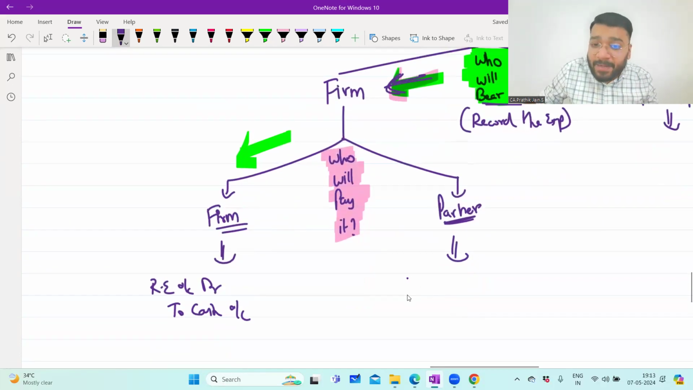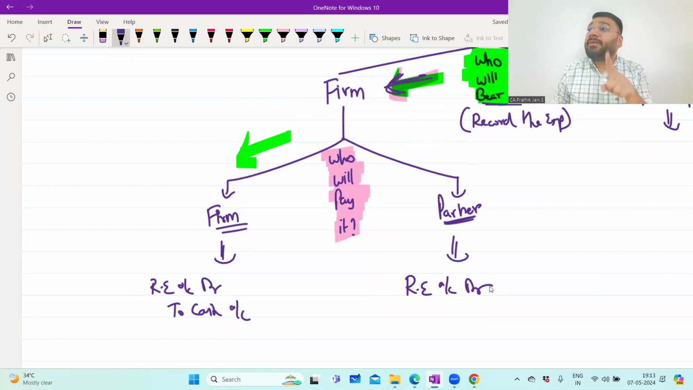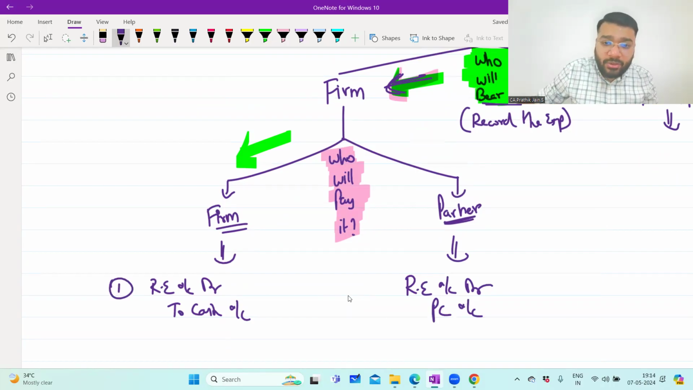So if the firm bears the expenditure, what is the entry? Realization expense is debited. Why? Because it is the firm's expenditure. But at that moment, the firm did not have money, so it requested the partner to pay. When the partner pays the money, we have to remember to pay the partner in future. Anything that we have to pay to the partner in future has to be routed through the partner's capital account. Partner's capital account credit. Am I clear with this point? Online people, are you clear with these two journal entries, 1 and 2?